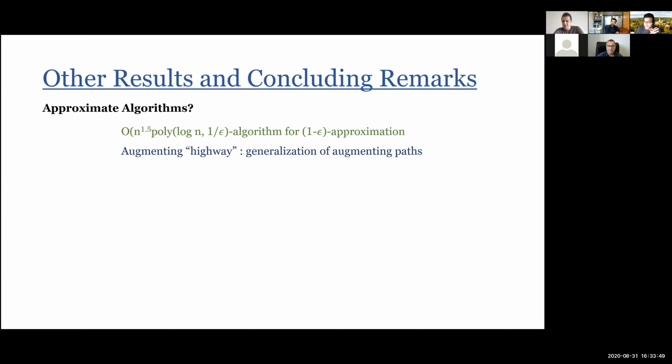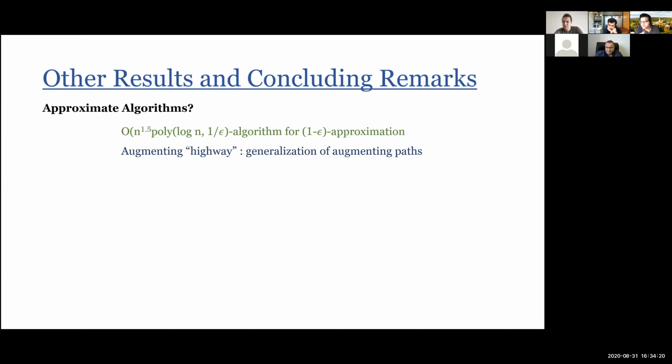And the main idea behind this is, instead of doing one augmentation at a time, if you're aware of bipartite matching algorithms, the first idea would be to try a Hopcroft-Karp kind of idea of doing many augmentations at the same time. Indeed, Cunningham's algorithm does follow this flavor, except it's not the same. If I make one augmentation, the graph completely changes, and it's not clear how to do parallel augmentations.